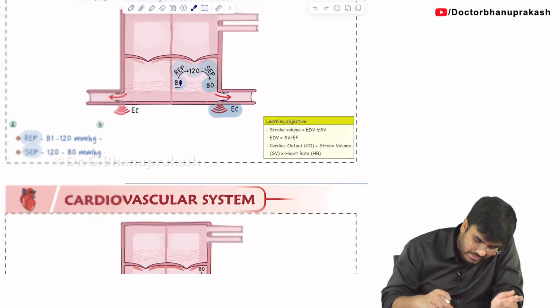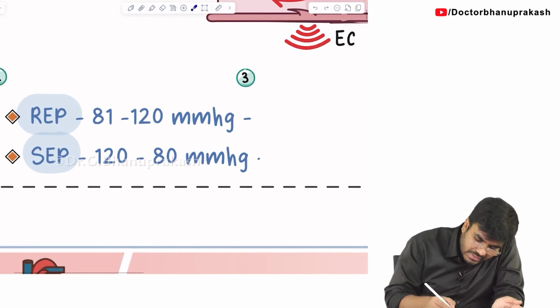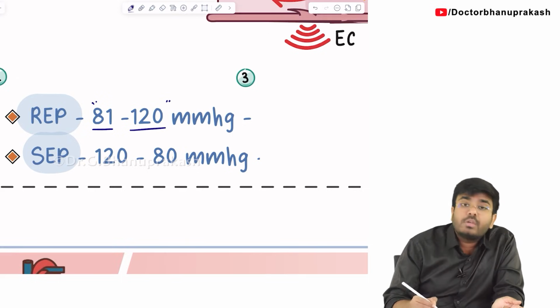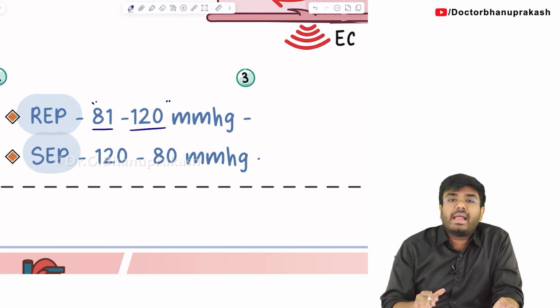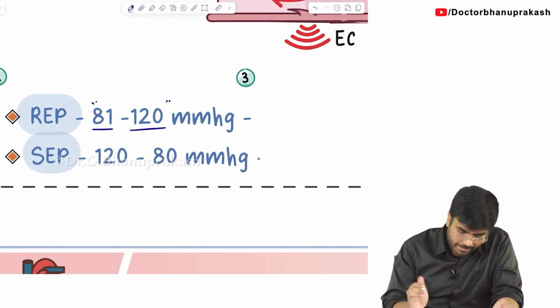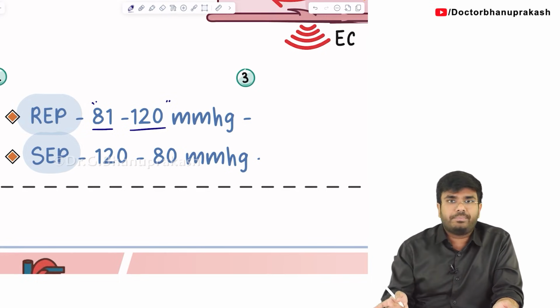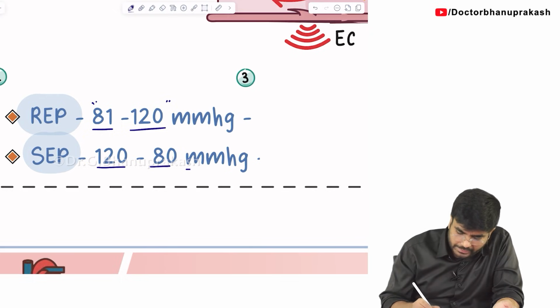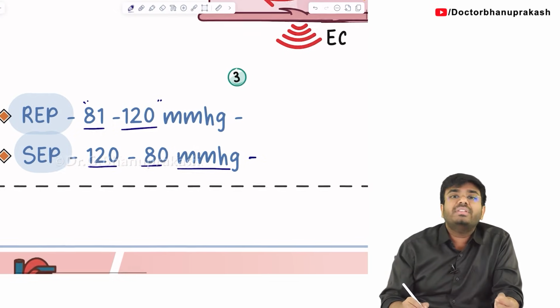So now let's highlight here. During rapid ejection phase, the pressure is going to increase from 81 to 120 mmHg. So more blood is going to be ejected rapidly, more blood will go and with high velocity also. During slow ejection phase, the pressure is going to decrease from 122 back to 80. So less blood will go with less velocity.